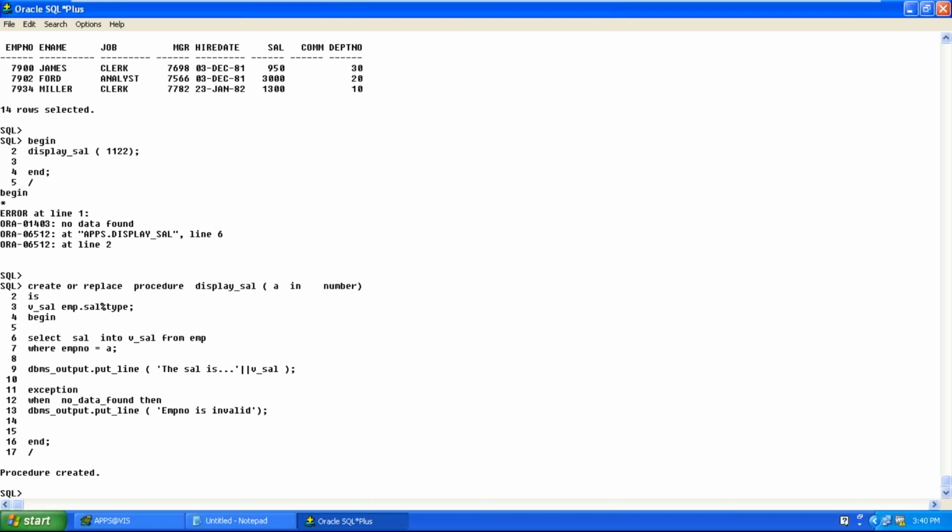Think from any application point of view, how a particular code will be executed. The particular code will be executed when a button is pressed, that is, from the form. Agree? When the button is pressed: enter an employee number, enter your ticket number and get the confirmation. Whatever it is, for any application it could be a front-end environment as well as a back-end environment. So what we are learning is a standalone back-end environment.